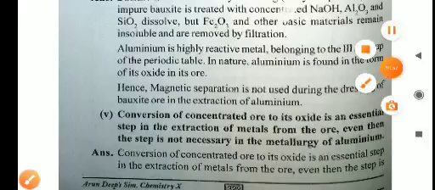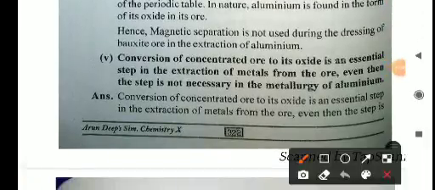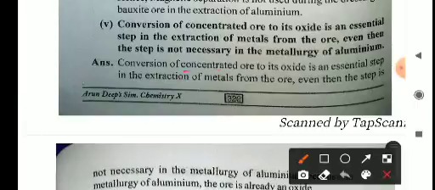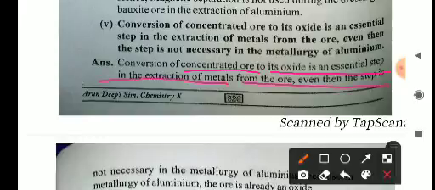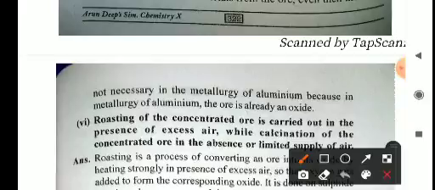Okay, is this clear? Now the fifth one: conversion of concentrated ore to its oxide is an essential step in the extraction of metal from the ore. Even then, the step is not necessary in the metallurgy of aluminium, because in the metallurgy of aluminium, the ore is already an oxide.